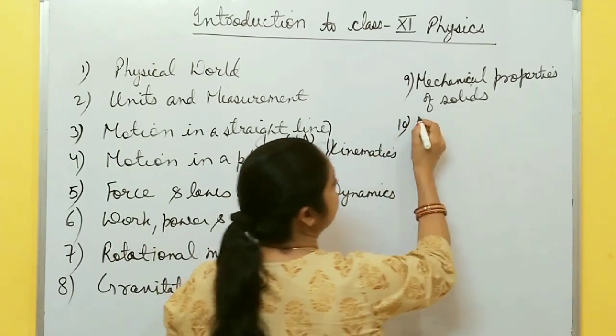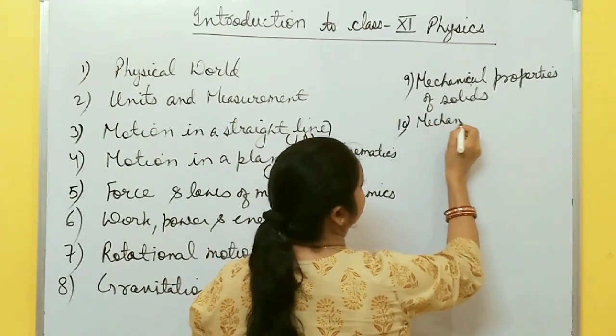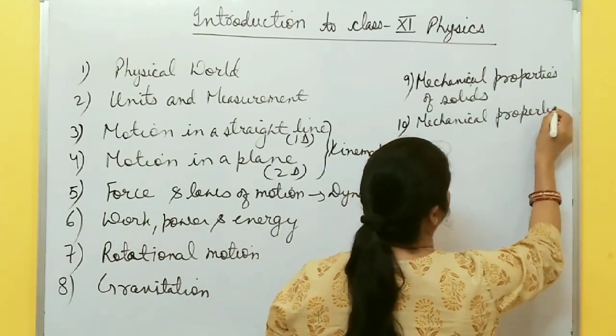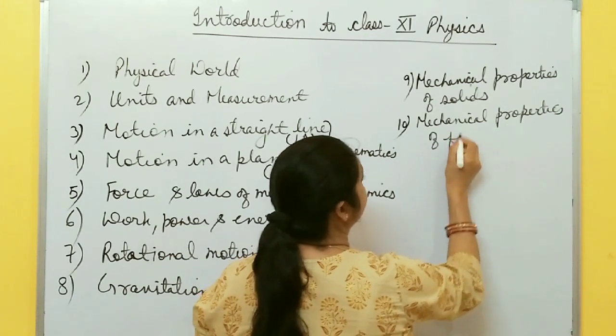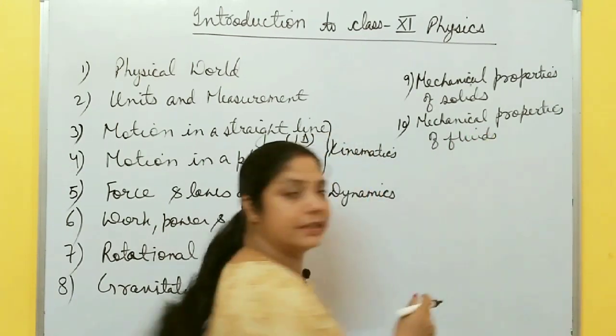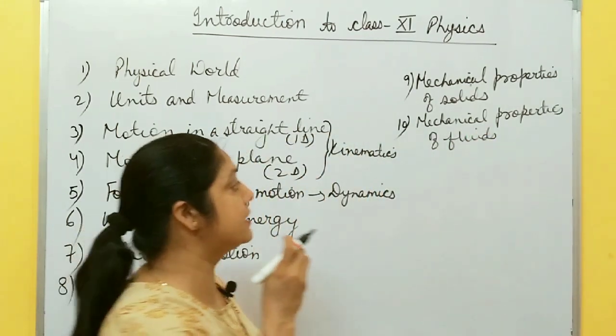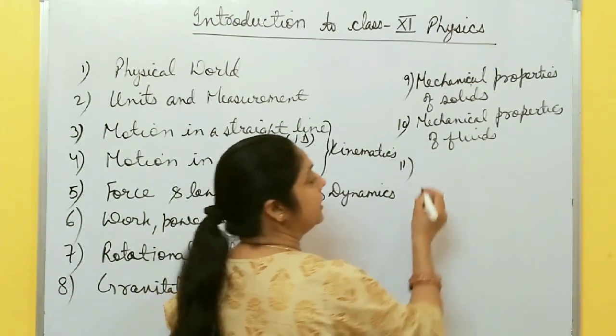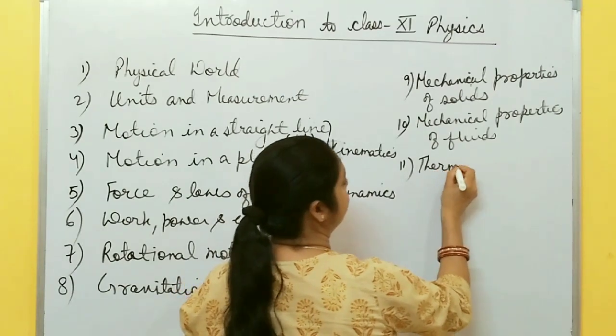Then the next one is mechanical properties of fluids. In fluids, both liquids and gases come, but basically at this level we discuss liquids. Then after this, thermal properties of matter.